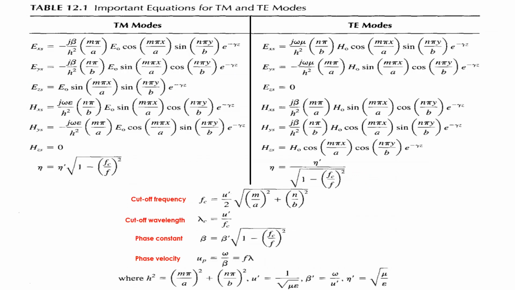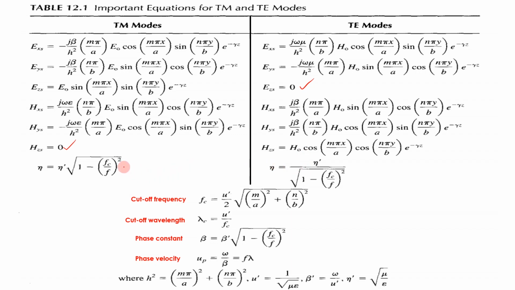And you can compare just to understand it easily. I have just given this, taken from our text. You can compare the field equations, they all vary. The only thing we already know is in TM mode HZ will be 0 and in TE mode EZ will be 0. All other fields will be present.